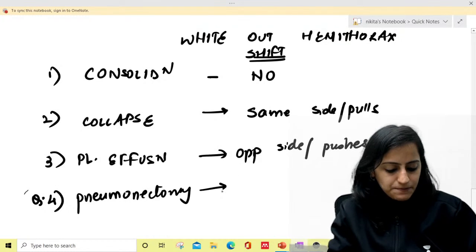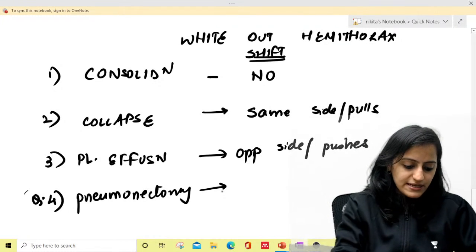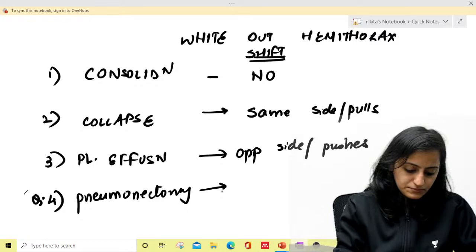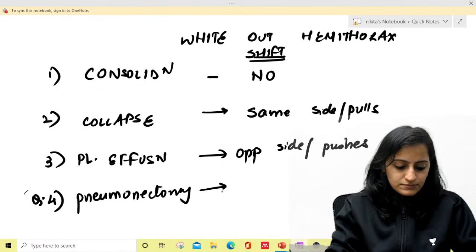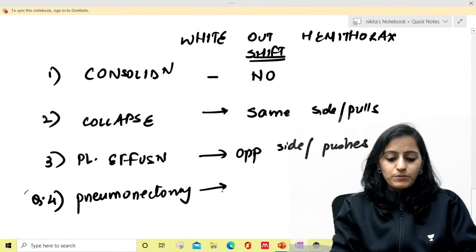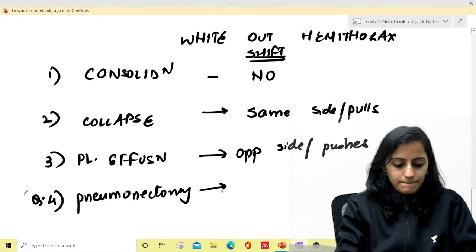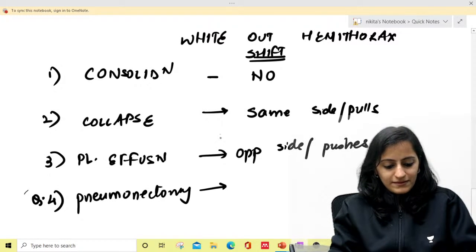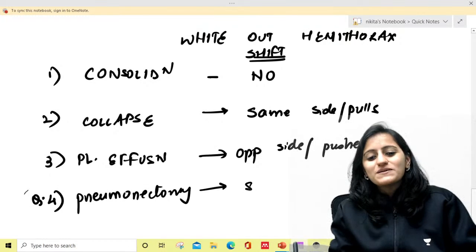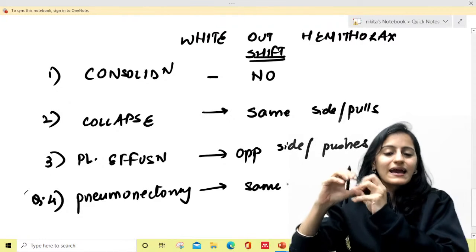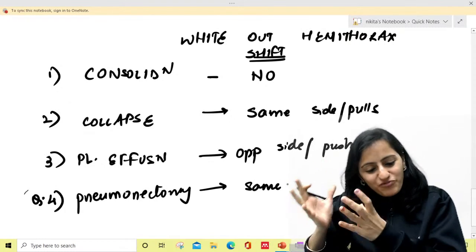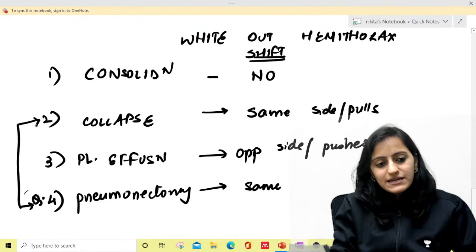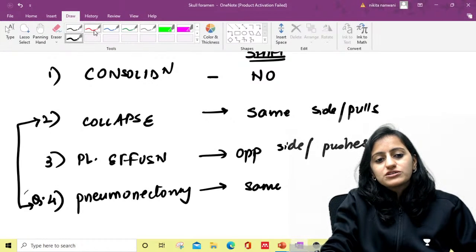How about pneumonectomy? Pneumonectomy is same side or opposite side? What do you think? Pneumonectomy would be same side. Why? Because pneumonectomy again means volume loss. So that free space, the empty space which is there, it will cause same side. So if you see here, collapse and pneumonectomy, they will cause the shift of the structures to the same side.